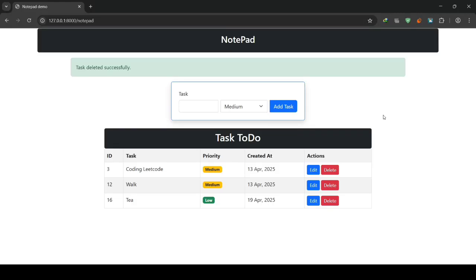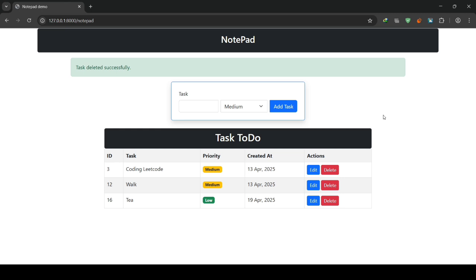Hi everyone. In this video, I will be walking you through my to-do list app built using Laravel. This project allows you to add, edit, and delete tasks with a priority system like low, medium, and high. The main objective of this project is to learn how to work with Laravel migrations, controllers, and blade views, and also how to handle the data in a clean and structured way.